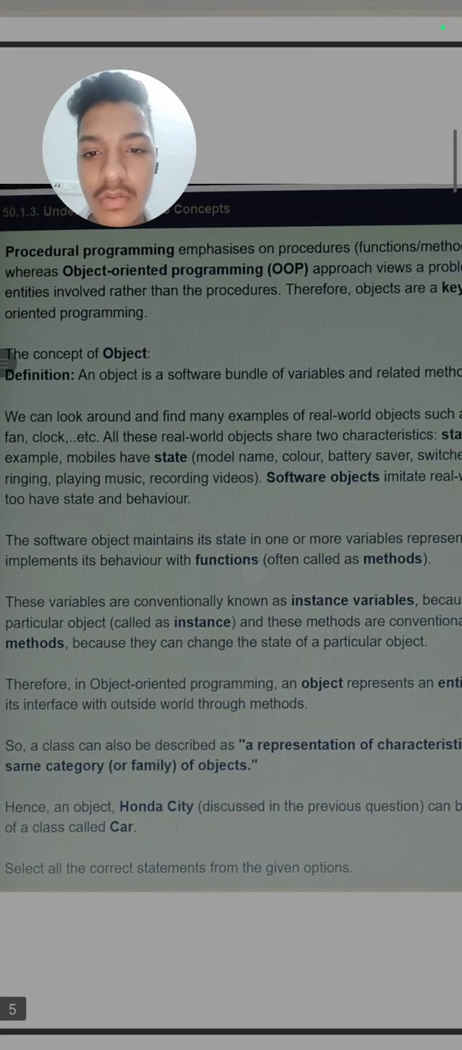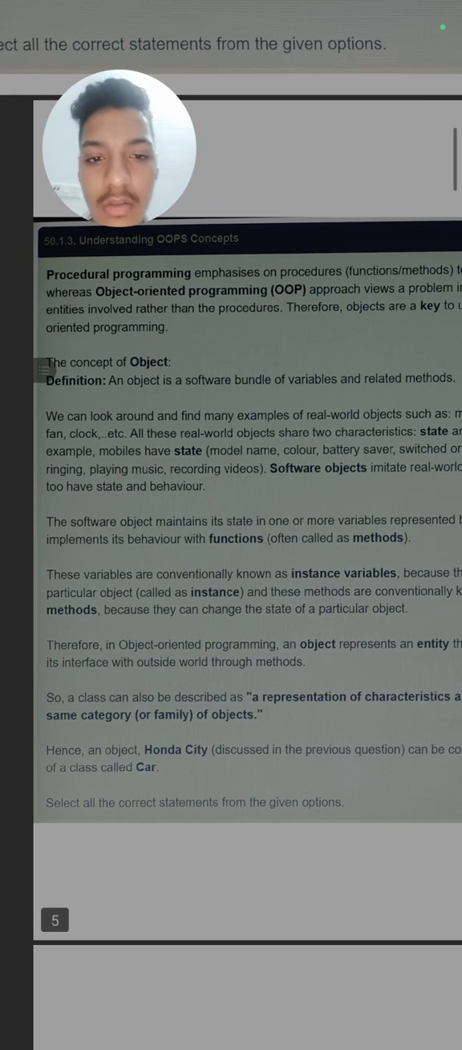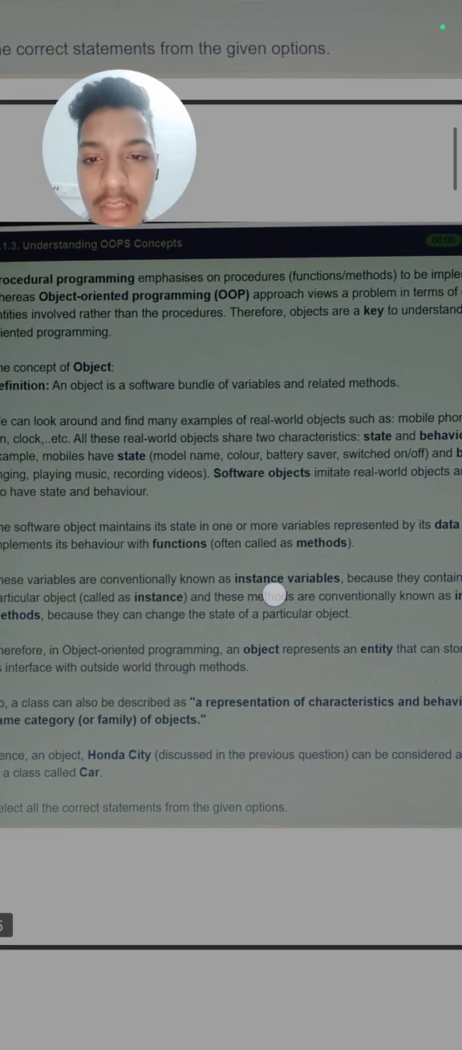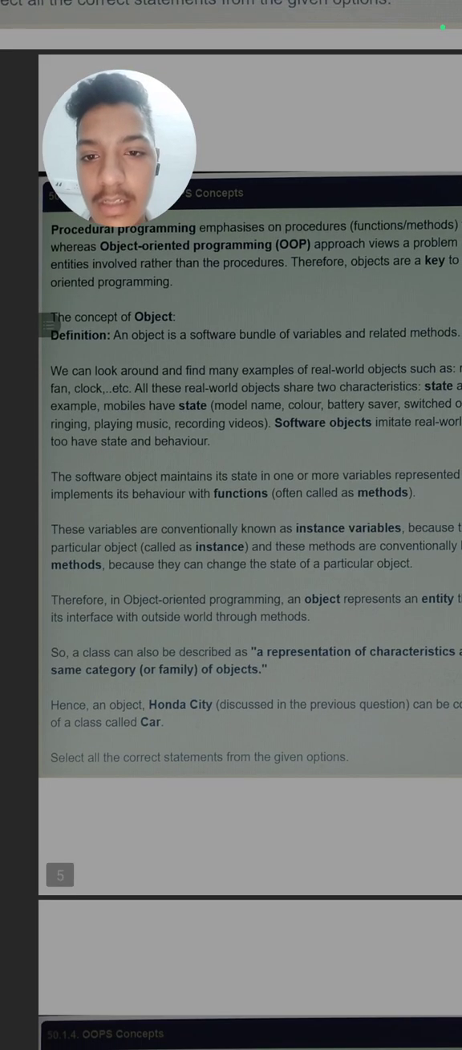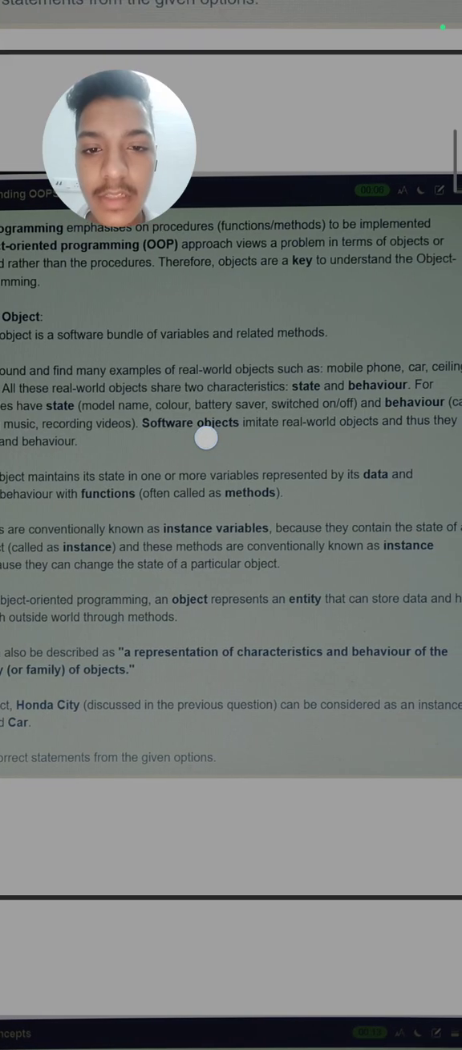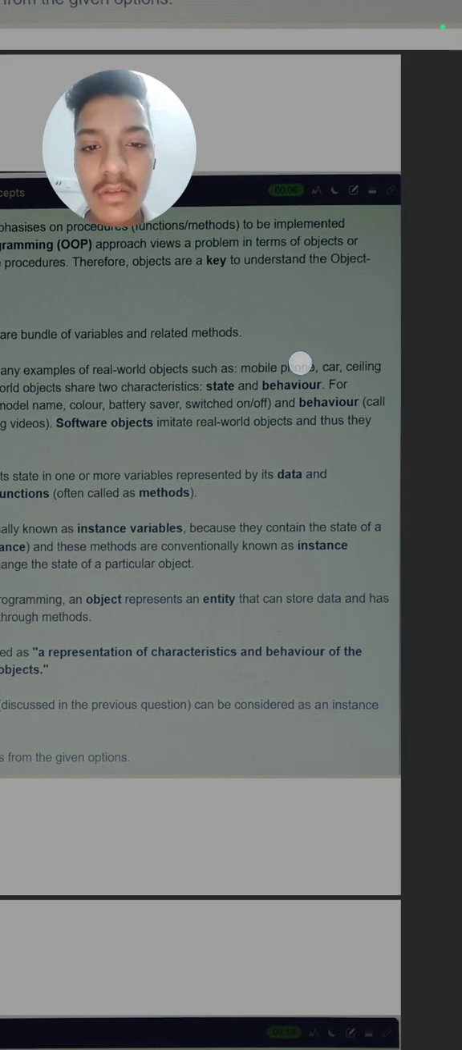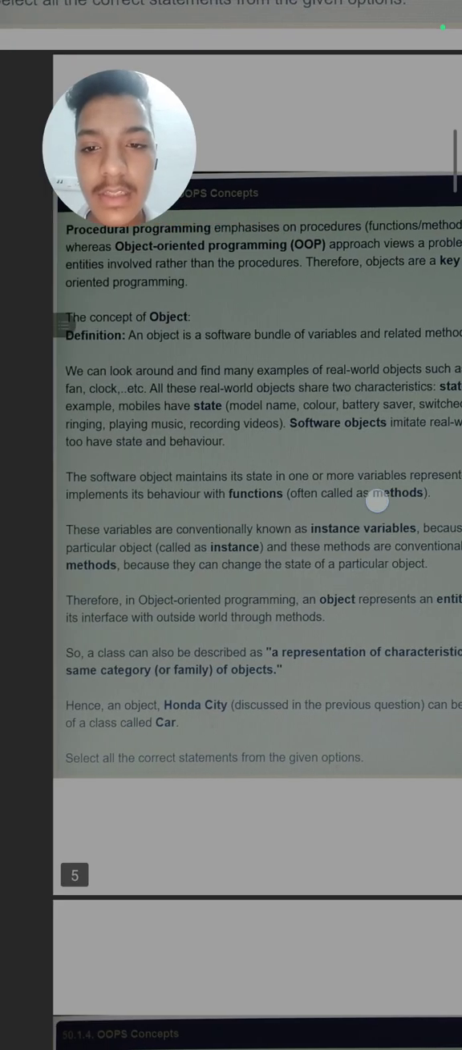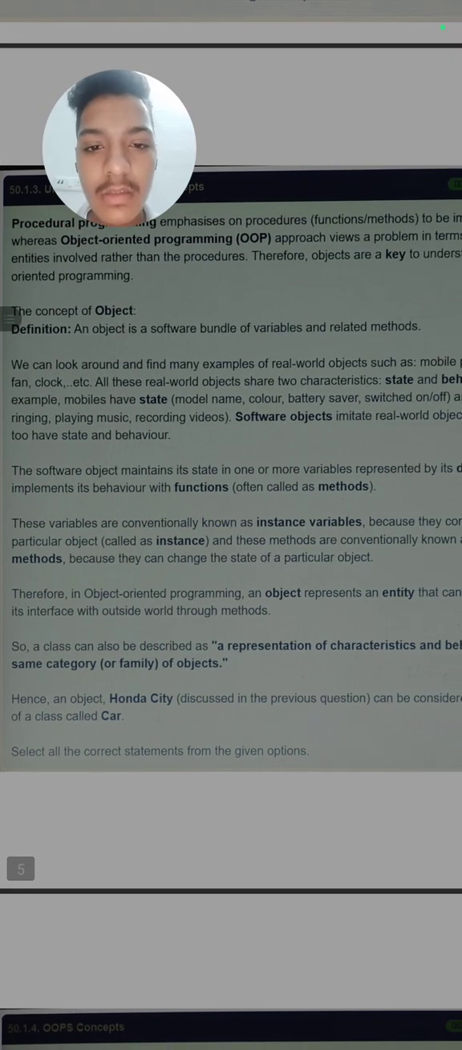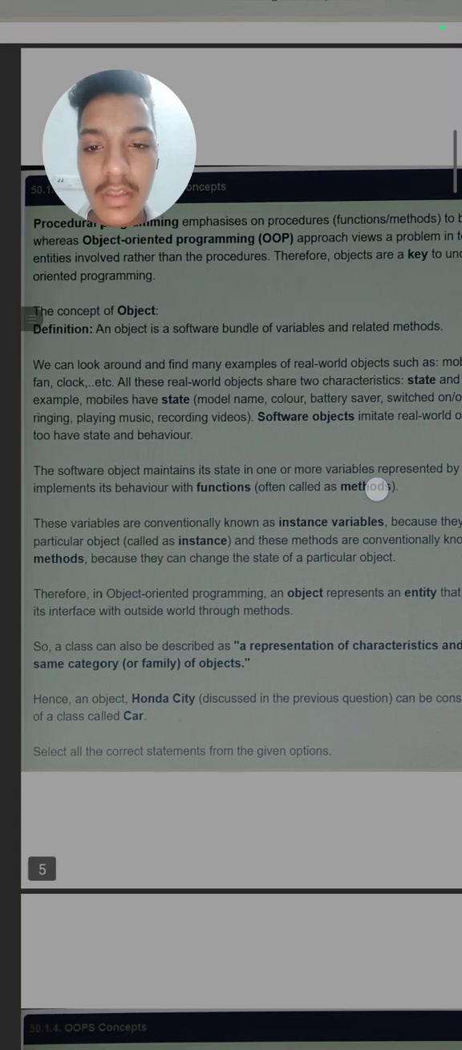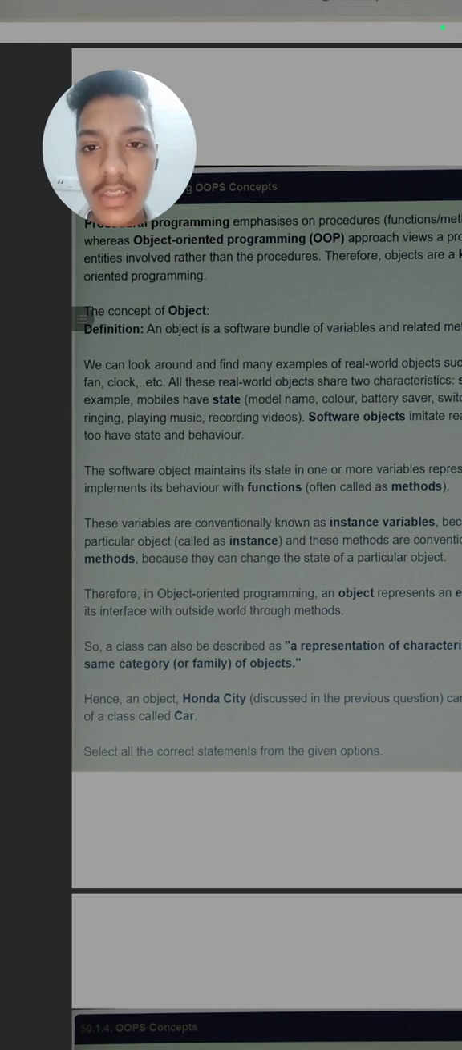The concept of object: an object is a software bundle of variables and related methods, meaning objects are a combination of variables and methods. It is written like that, and an example is given also, so you will now clearly understand. It is written, we can look around and find many examples of real world objects, such as a mobile phone, a car, a ceiling fan, etc. All these real world objects have two characteristics, state and behavior.